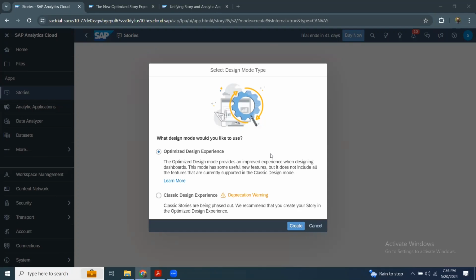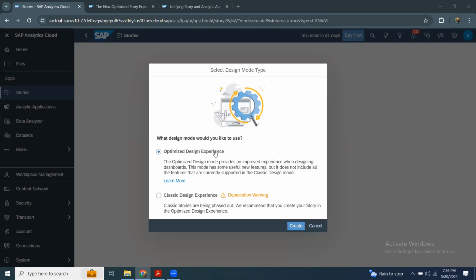Hi. In today's session, I'm going to talk about the optimized design experience option in SAC stories. When you create a new story, you get an option to choose either optimized design experience or classic design experience. You can see a deprecation warning for classic design experience, and SAP recommends using optimized design experience.